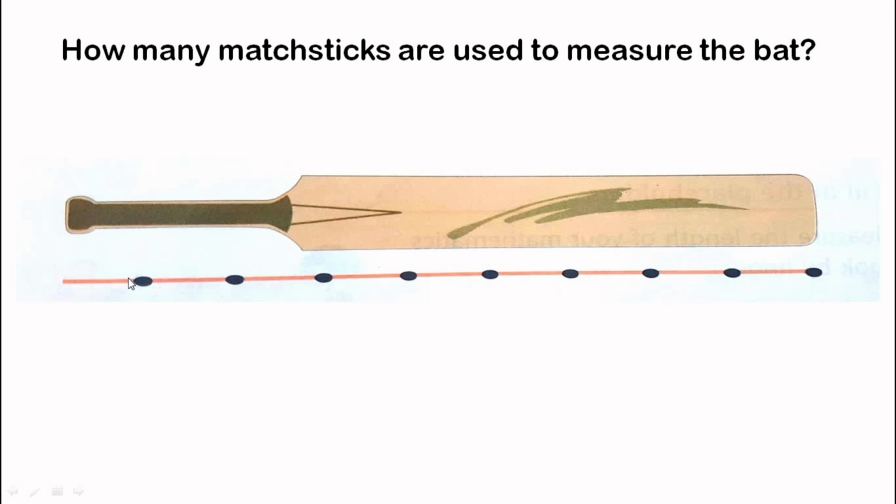Let's count how many matchsticks are here. 1, 2, 3, 4, 5, 6, 7, 8, 9. So for one bat, we need 9 matchsticks. So we can say 9 matchsticks are used to measure the bat.